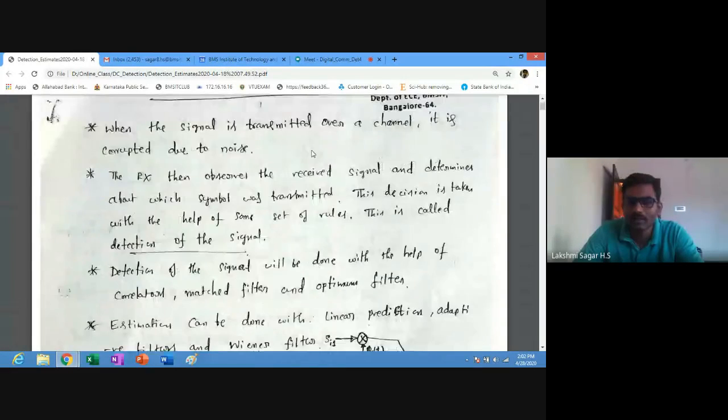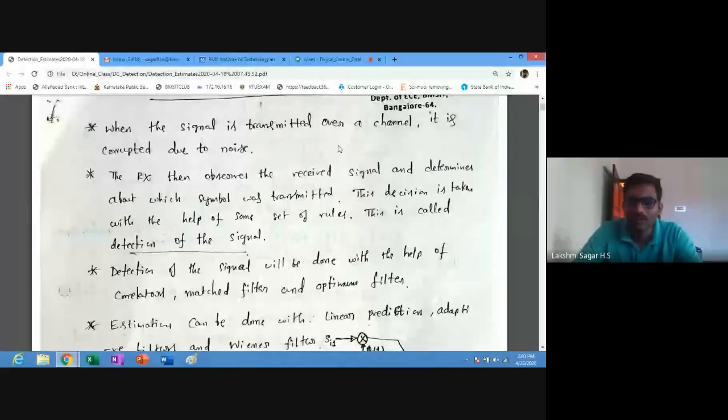When the signal is transmitted over a channel, it is corrupted by the various noise present in the communication channel. Then the receiver observes the received signal and determines which symbol was transmitted. This decision is taken with the help of some set of rules. We call it detection of the signal. Here we compare with the threshold voltage, as we discussed in the digital modulation techniques.